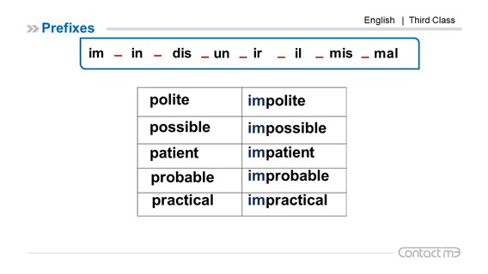Probable, improbable. Practical, impractical. You can see that most words which start with the letter P have the prefix IM, but it is not a rule. There may be some exceptions. For example, popular, it starts with P, but it has the prefix UN. Popular, unpopular. Remember that most words that start with the letter P have IM.